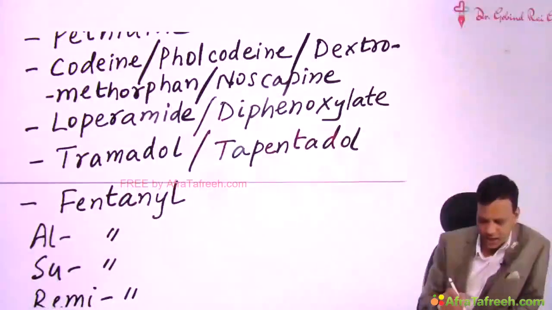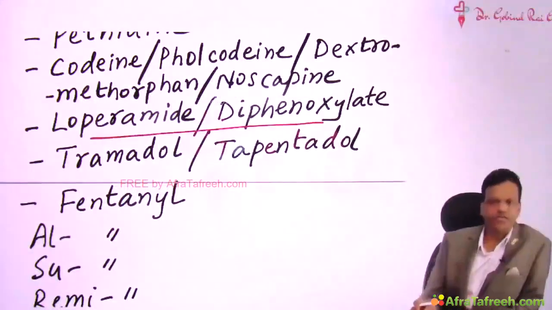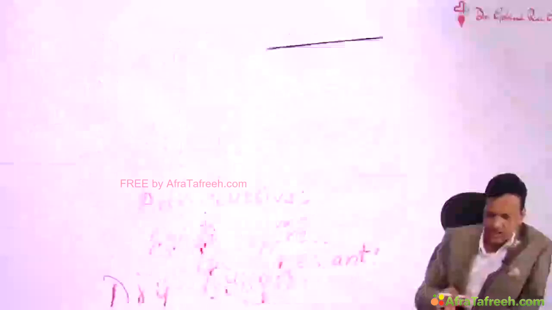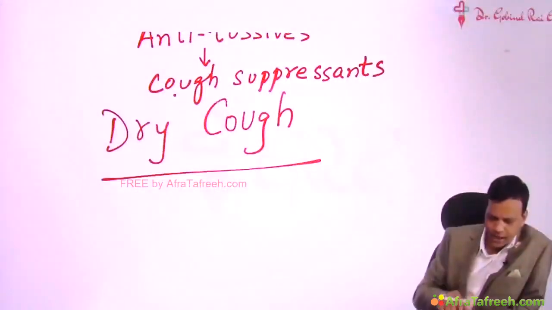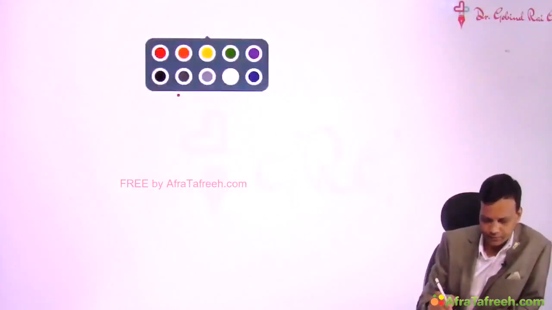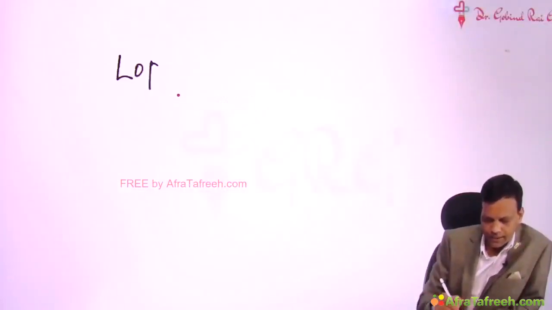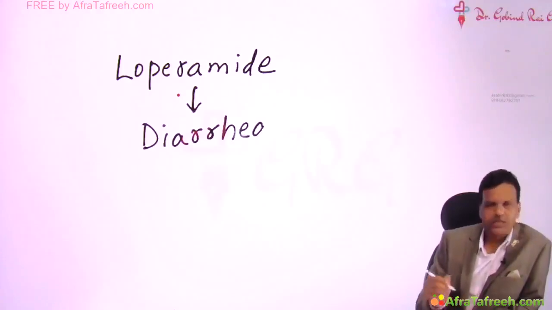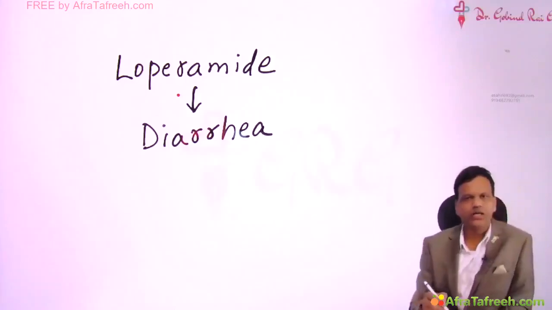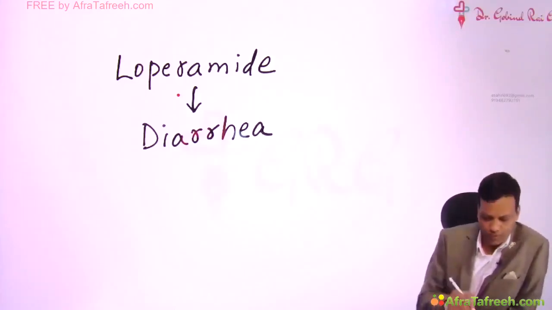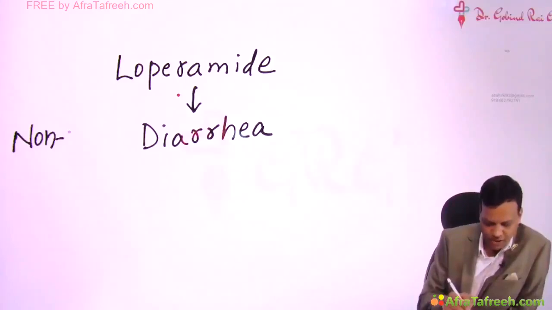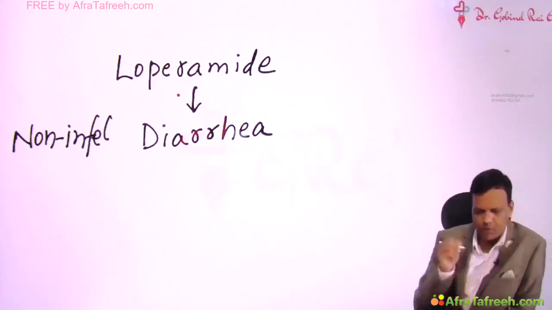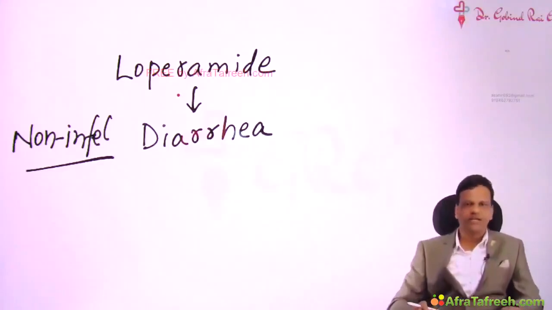The next group of drugs are loperamide and diphenoxylate. These drugs decrease GI motility. So loperamide-like drugs are used for treatment of diarrhea. A very important point to remember is that these drugs are indicated only in non-infective diarrhea. So if a person is having diarrhea due to infection, then opioids are contraindicated.